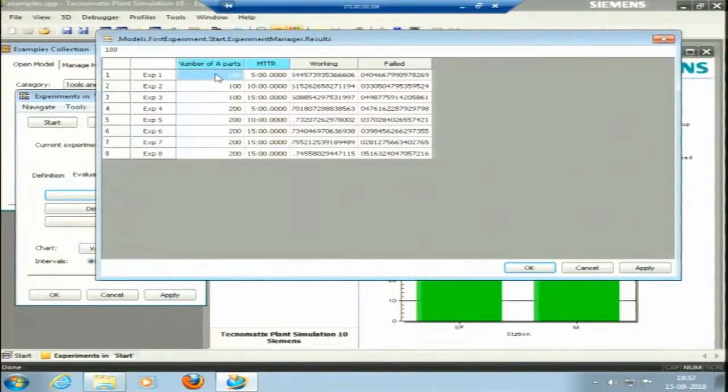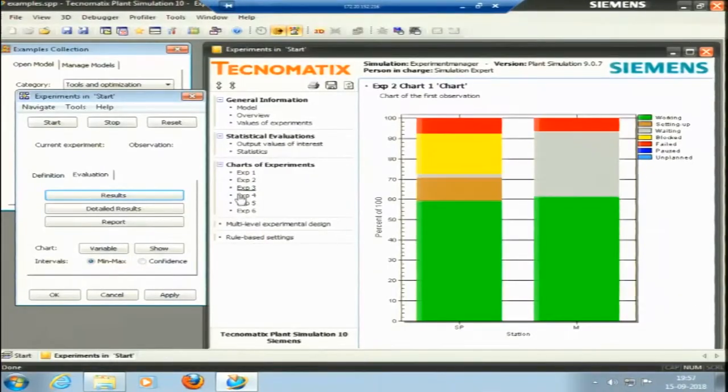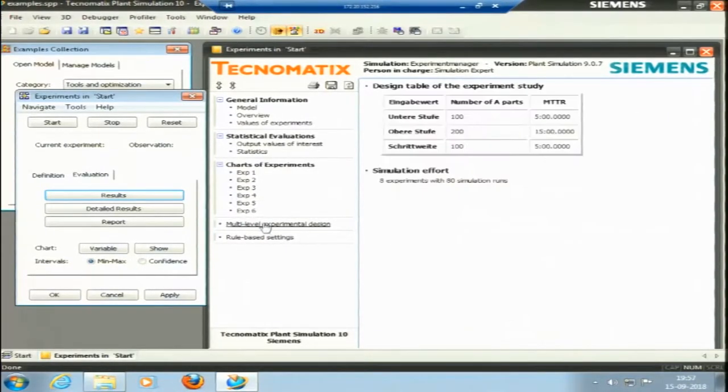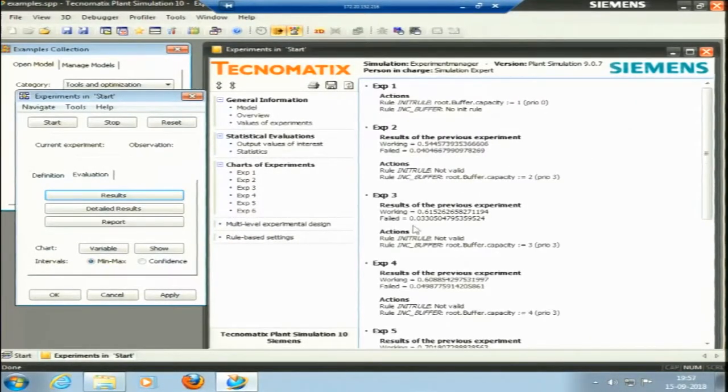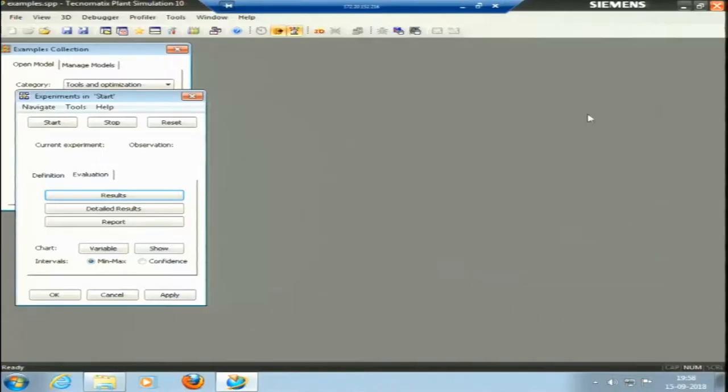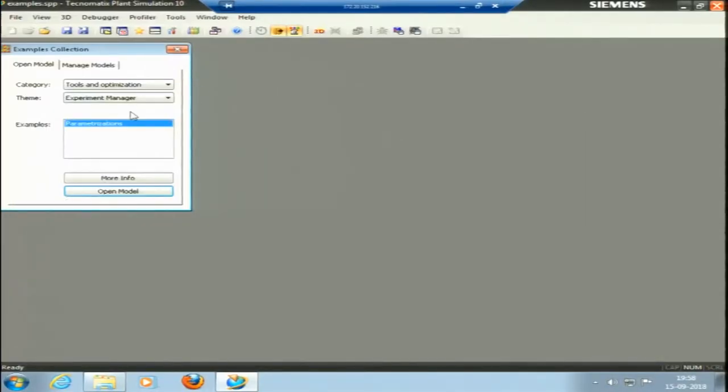Experiment number 1 is 100 parts with mean time to failure, mean time to repair as 5 minutes. Experiment number 2 is 100 parts with mean time to repair as 10 minutes. So it is showing these experiments here. So we can have all different kinds of designs. Then rule, we haven't defined any rule, but rule based setting can also be done. If we go to the detail of the simulation, these things are possible.